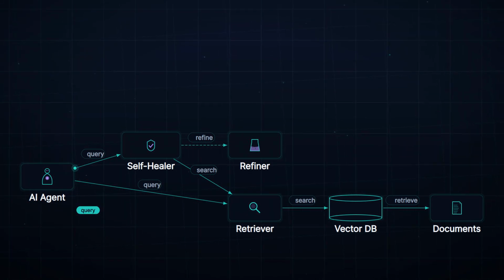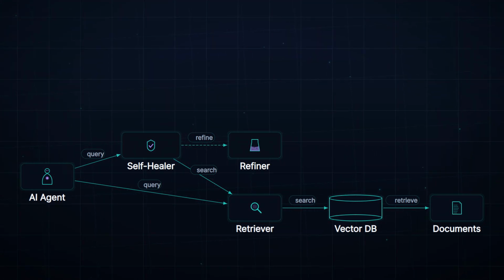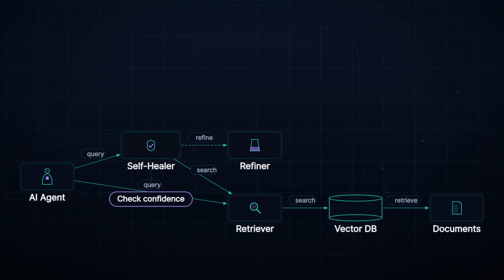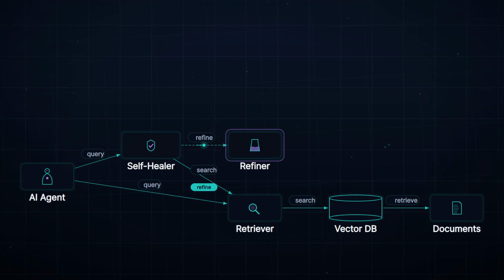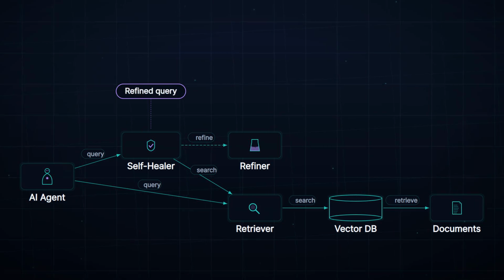Here's the self healing flow in action. The AI agent sends a query to the self healer. The self healer checks its confidence and finds it low, so it forwards the query to the refiner. The refiner processes the query and returns a refined version back to the self healer.